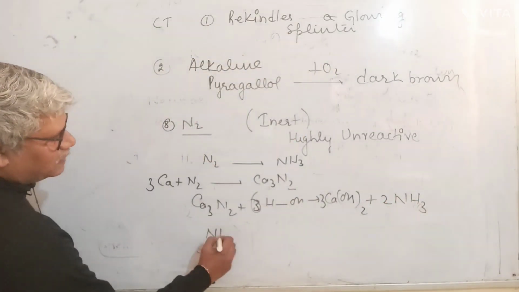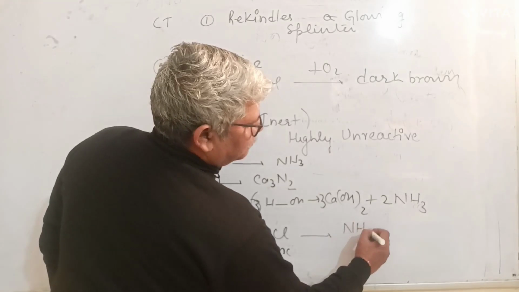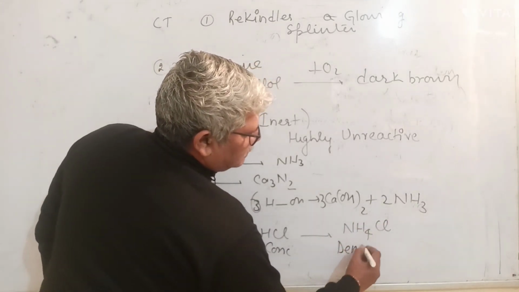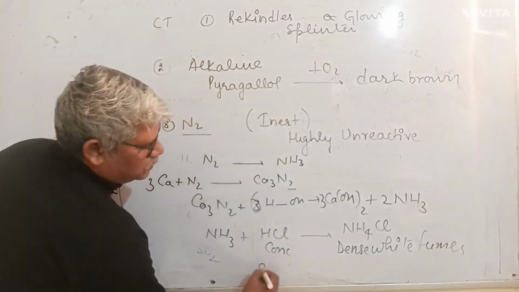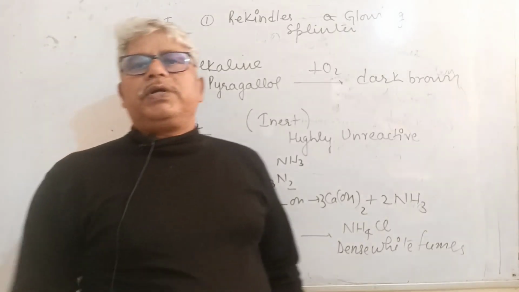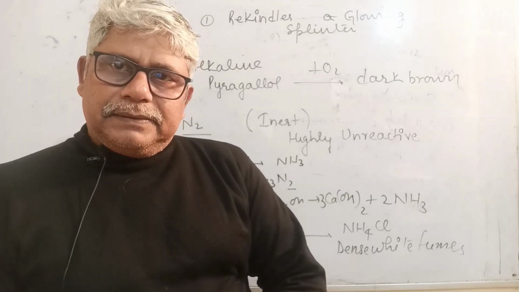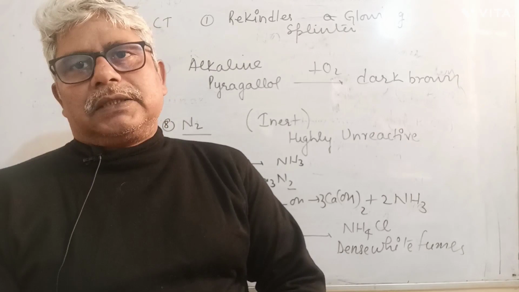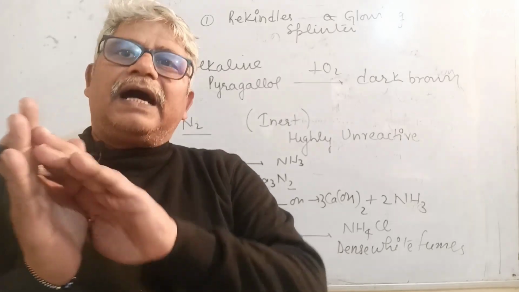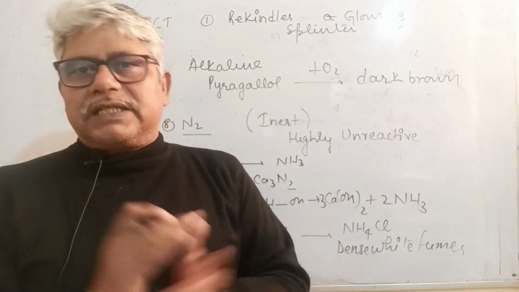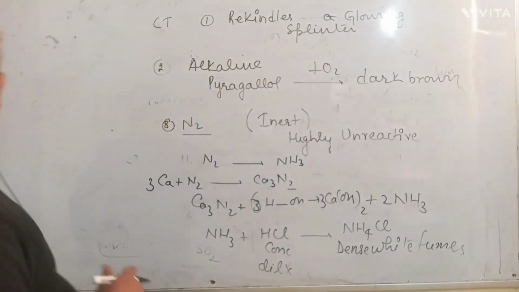And ammonia, when made to react with concentrated hydrochloric acid, gives dense white fumes. So nitrogen can be converted to ammonia and then it can be tested by concentrated hydrochloric acid. Do not write dilute. Dilute hydrochloric acid does not give dense white fumes with ammonia. Only concentrated hydrochloric acid or hydrogen chloride gas. Now there is a difference between hydrogen chloride gas and hydrochloric acid. That can be discussed some other time, perhaps, not beyond the boundaries of this topic called identification of gases.